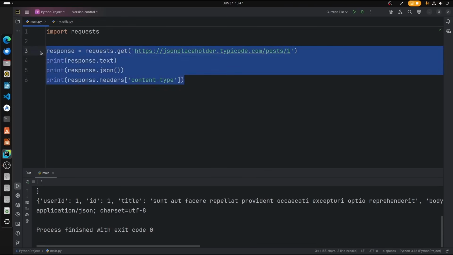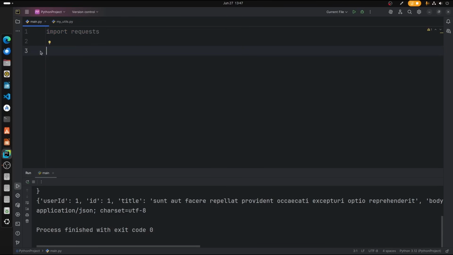So what we're going to do is create a parameters variable, but I want to store that in a variable called params. Inside curly brackets, just type user ID for an example, not OD, it's ID, and then type a colon 1 and a comma. I would like to add the ID colon and 2.